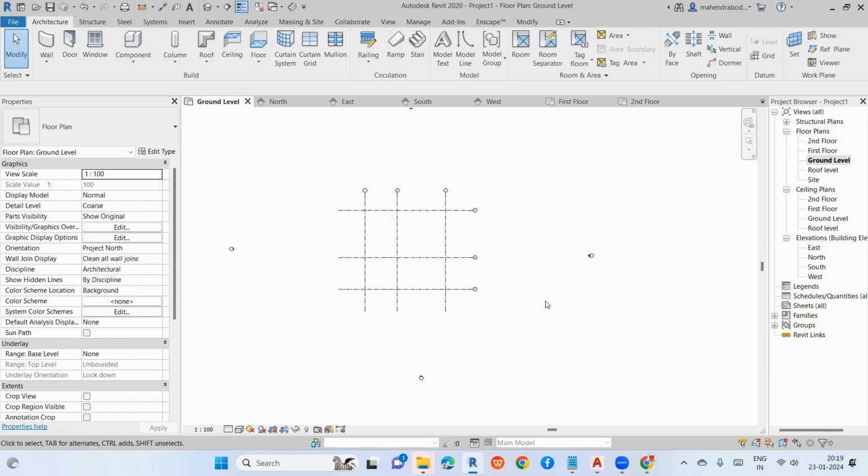Here we have the save option, or else Control S.